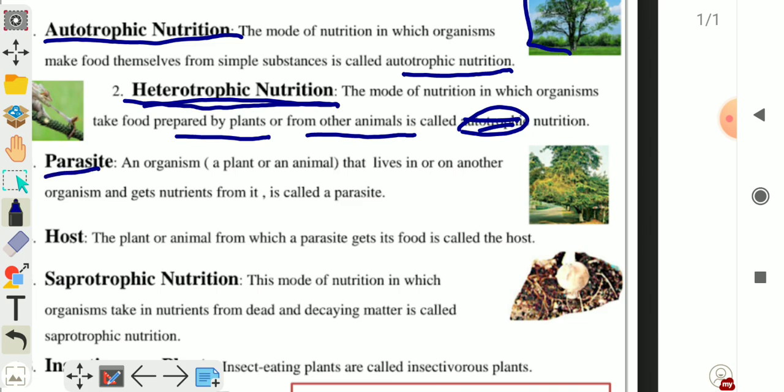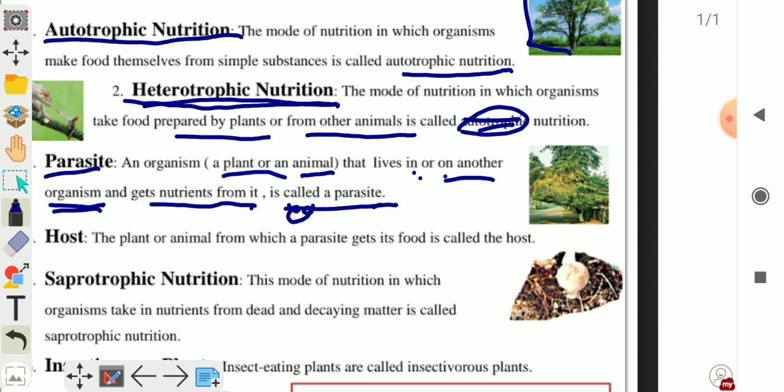Third one is parasite. An organism, it may be plant or animal, that lives in or on another organism and gets nutrients from it is called parasite. Which lives in or on another organism's body and gets nutrients from it are called parasite.